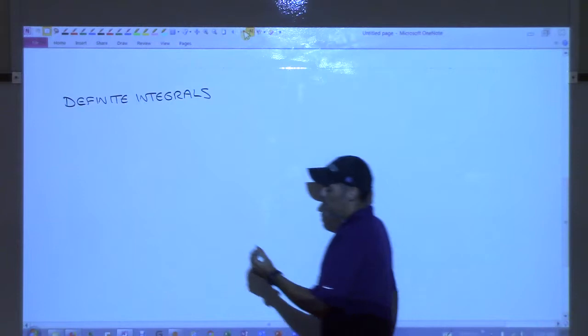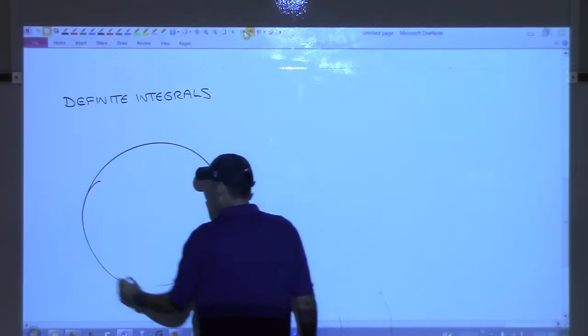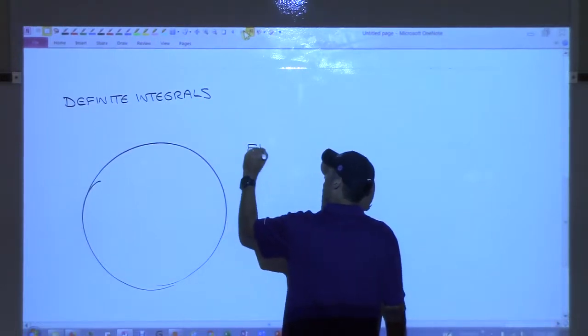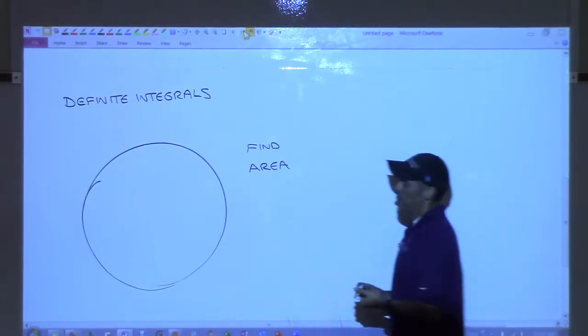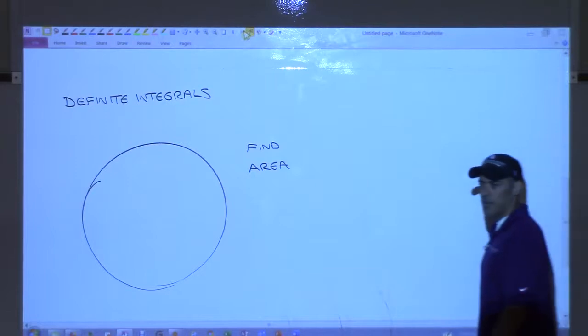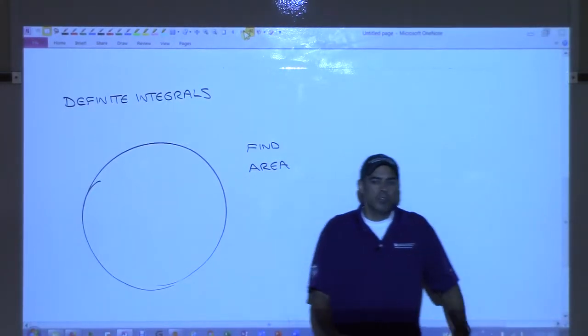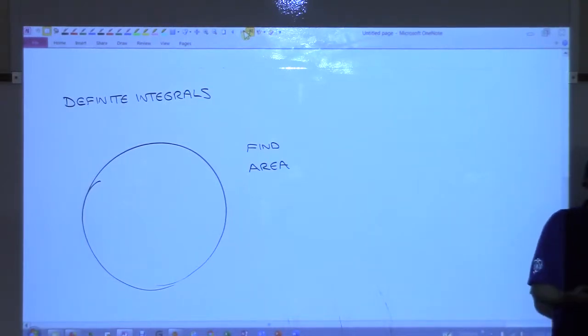We're going to start with the idea of trying to find the area of a circle. Okay? So let's imagine that we are thousands of years ago, maybe, trying to find the area of a circle. So how would we have done this thousands of years ago? Hundreds of years ago. Okay, so we don't have a formula, in other words. Nobody has figured out the area is pi r squared, right?